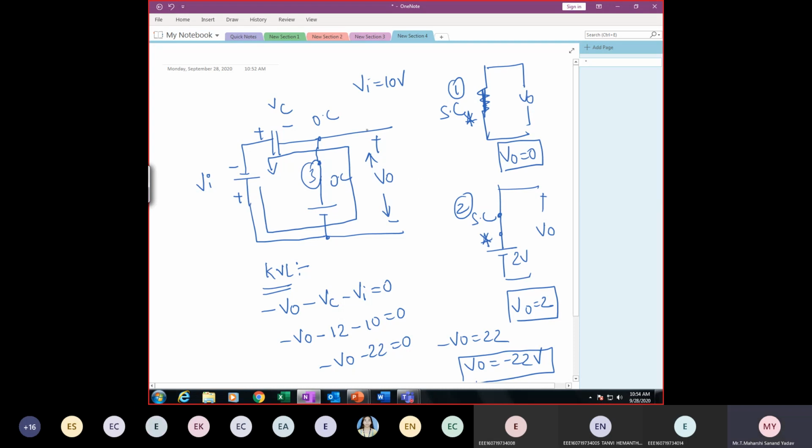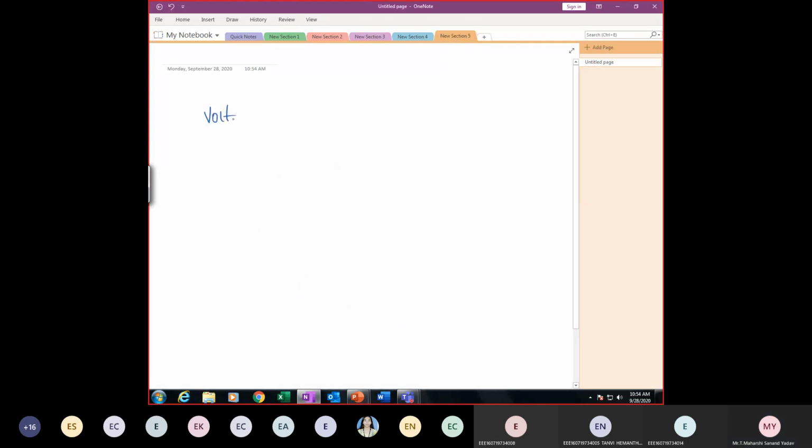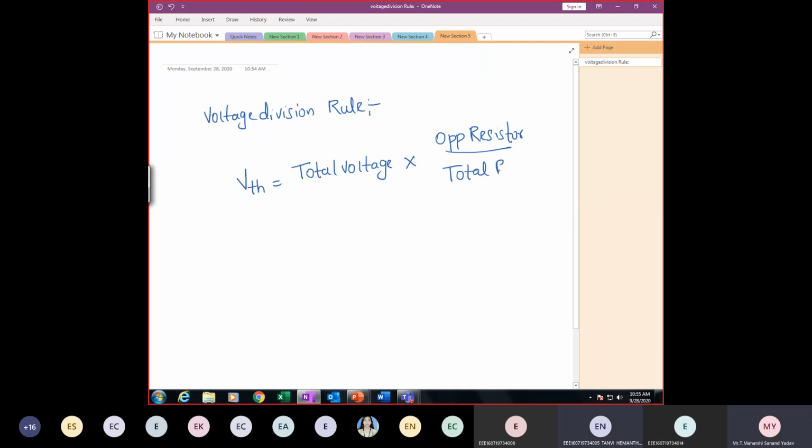Okay. So as a revision, tell me what is the voltage division rule? Voltage division rule is an important concept under Zener diode. Suppose I want VTH: the total voltage into the opposite resistance, divided by the total resistance. So this formula is very important. Don't forget this.